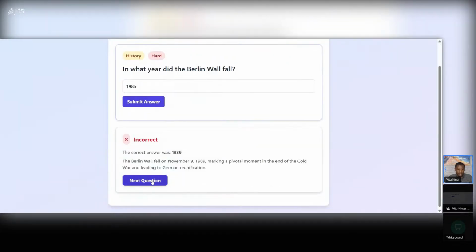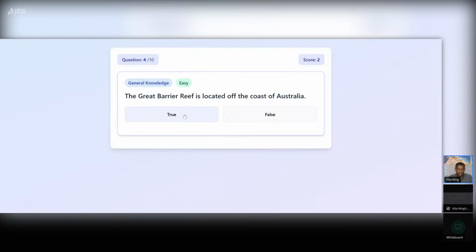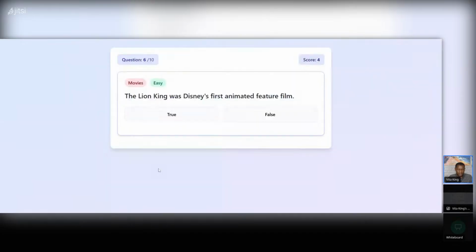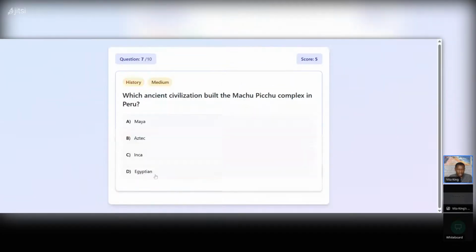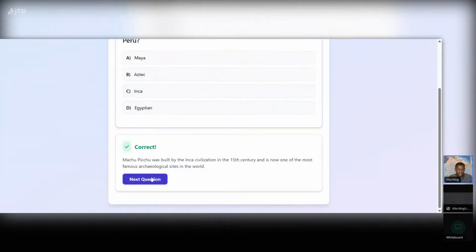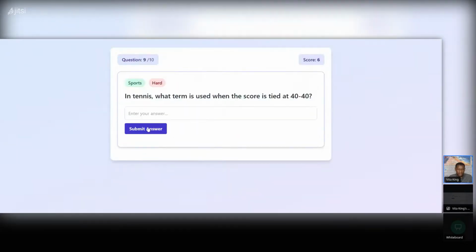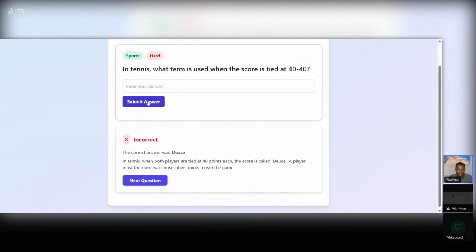Oh, 1989. Okay, agreement is true. Okay, which country has won the World Cup? FIFA. Okay, false. Which civilization? I think it's the Inca. I'm just going through it quickly so you can see the last page. Okay, submit, and then submit.